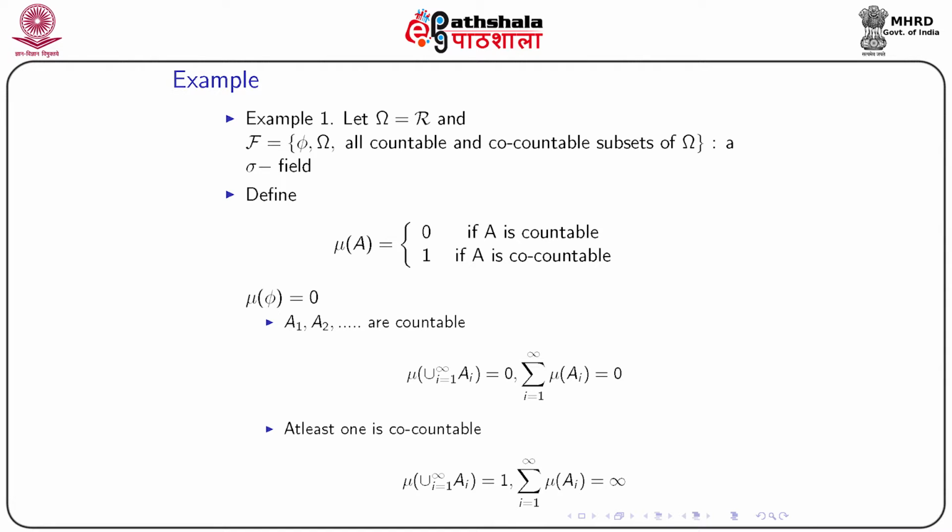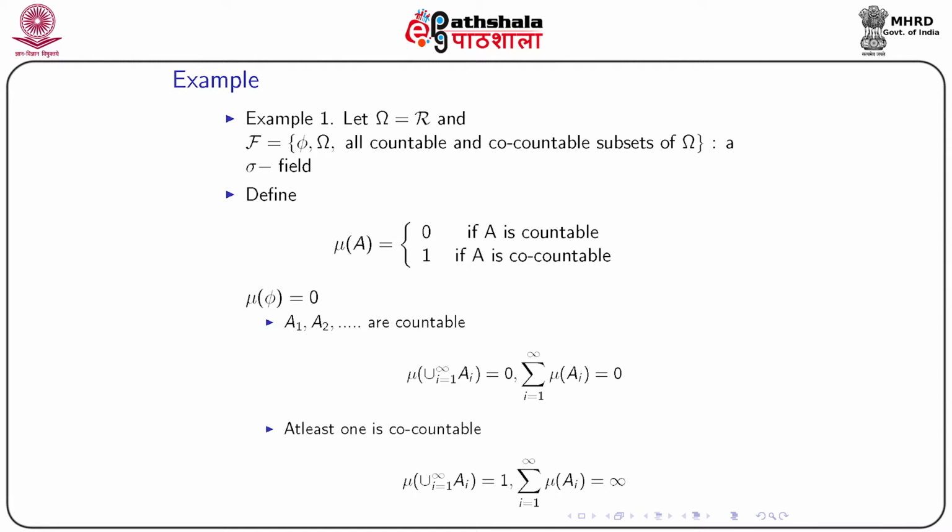of mu of Ai. Now, if we assume that at least one is co-countable, then the union over i from 1 to infinity of Ai will be co-countable. So, the measure defined on this set will be 1.